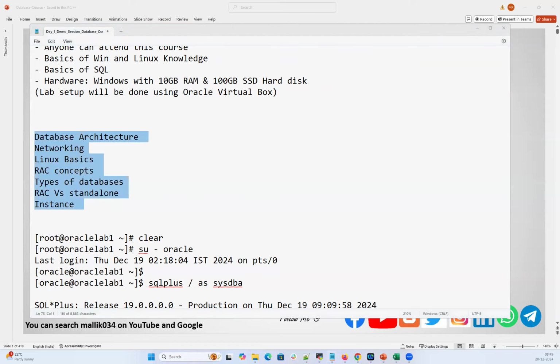Hi, Mallikarjun. My name is Sai Pranav. I am attending your class for the first time today. I missed your class yesterday. I had a couple of questions before we get into the database architecture. My main question is with regard to setting up the VM. Has that already been done in the previous class?